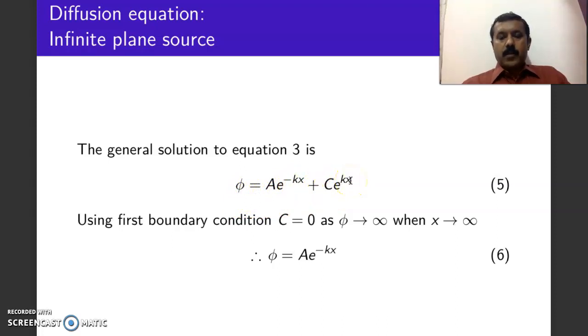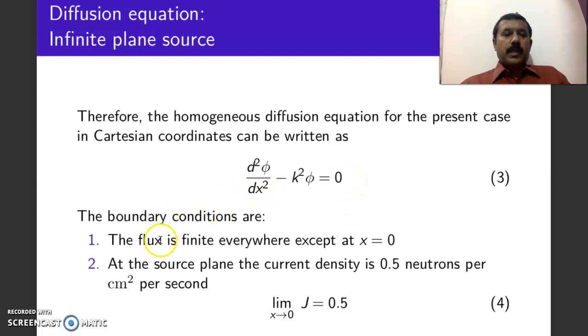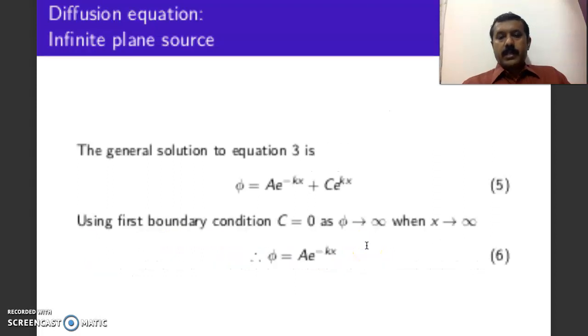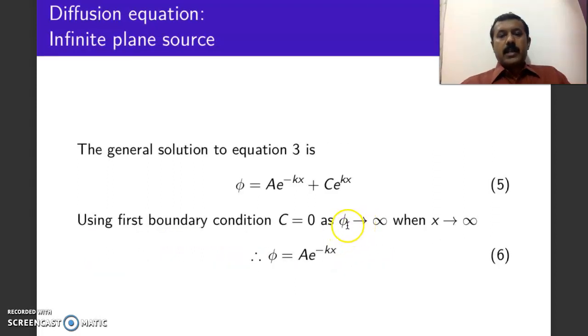Now using the first boundary condition. The first boundary condition says the flux is finite everywhere except at 0. But as x tends to infinity, in this equation you can notice that if I put x is equal to infinity, this term becomes e to the power of infinity. E to the power of infinity is infinity. Therefore, this will diverge.